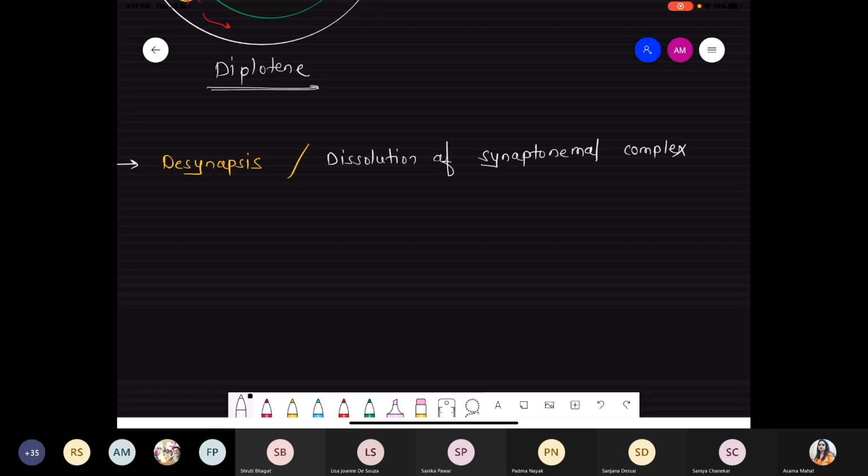But now what happened? In this point of view, we are talking about the point called chiasmata. Chiasmata are the points where the synaptonemal complex is present. Still, they are associated with the synaptonemal complex.